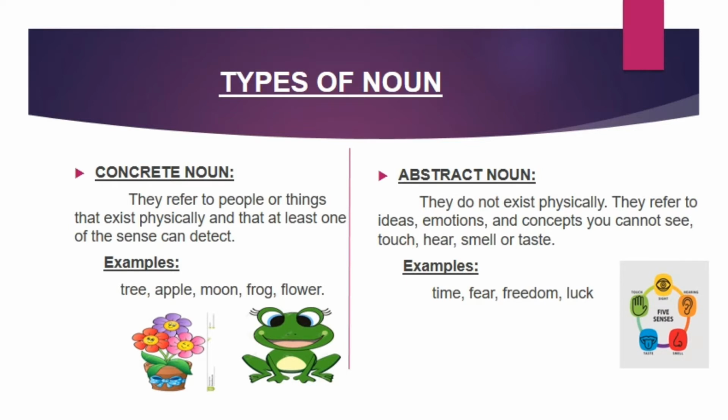Concrete nouns. Concrete nouns refer to things and objects that we can see or touch. For example, computer, lamp, bed, dress, wall, etc. While abstract nouns refer to ideas, concepts, and feelings that we cannot perceive with our five senses. They are not physical objects. For example, intelligence, faith, courage, and justice.